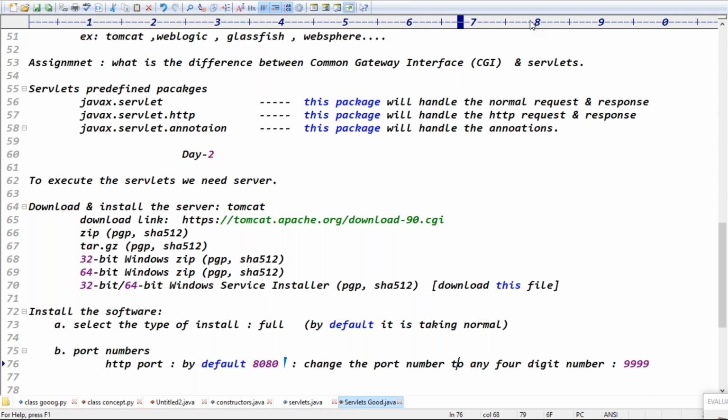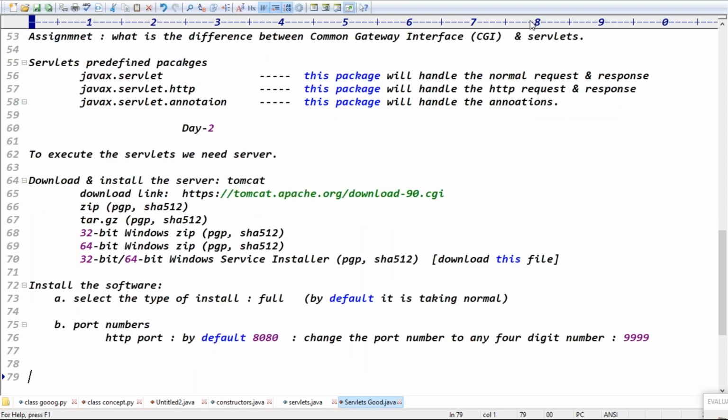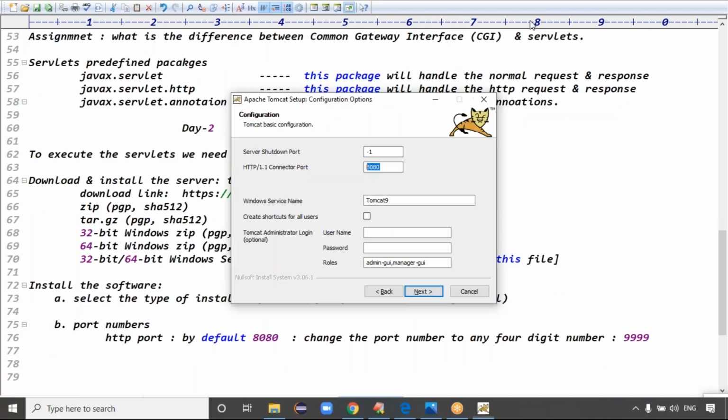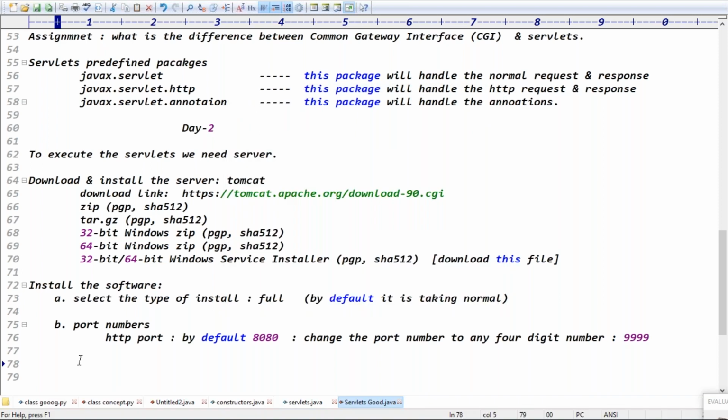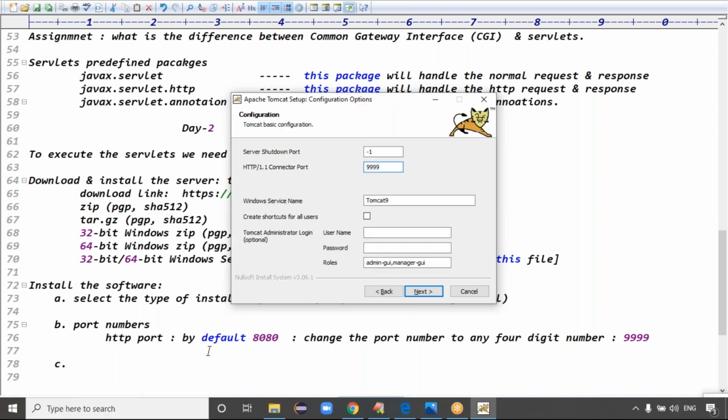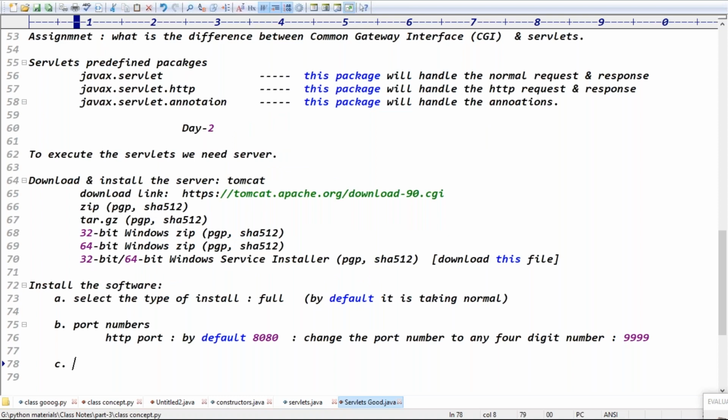That's why it is recommended to use a different port number. That's one thing. Good. Here you can change the port number. Remember this port number, guys: 9999. That's one thing. And another thing is to give the Tomcat credentials, the Tomcat administrator login credentials.